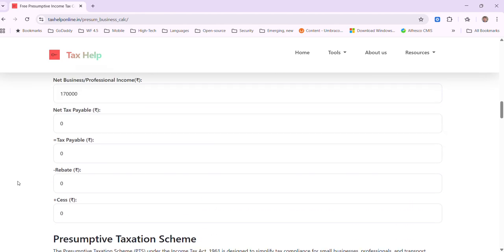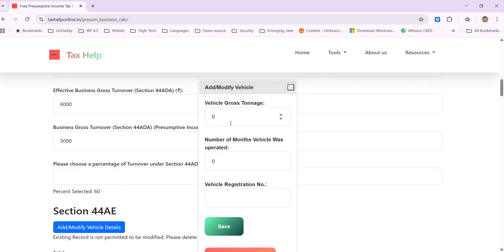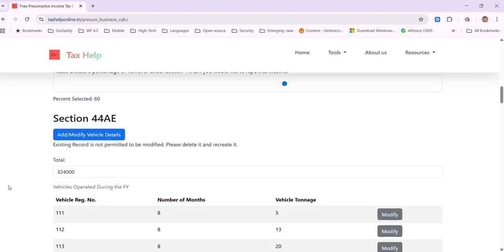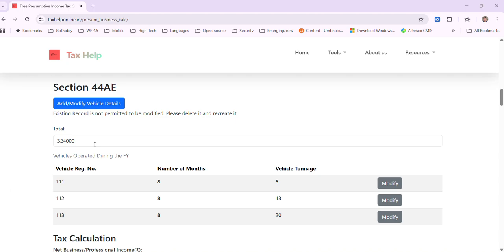And then right now the taxes are 0, but if we keep on adding a little bit to this particular section 44AE and add the vehicle registration number details and everything, definitely the section 44AE income will be more, which is now 20 into 8.